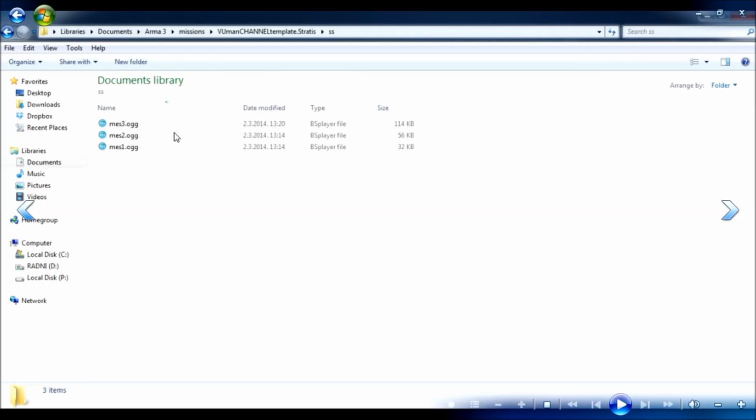But first I just wanna show you my sound files in the SS folder. So you have to have every sound that a unit will say. There's no using Arma files or something like that. You have to make it yourself. First, make it in a WAV file and then convert it to OGG. And that's it for now. Let's go in the Arma editor to make this tutorial work.